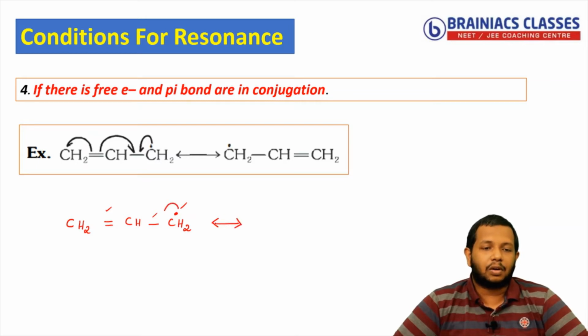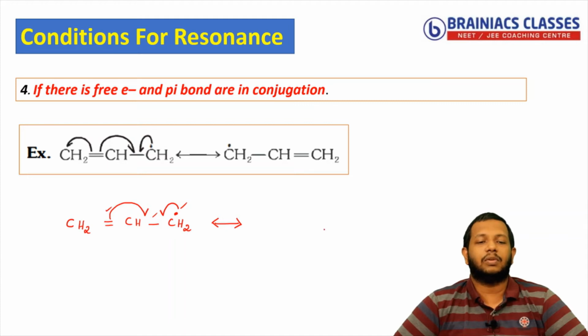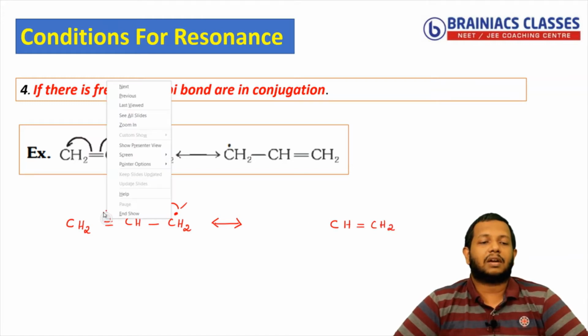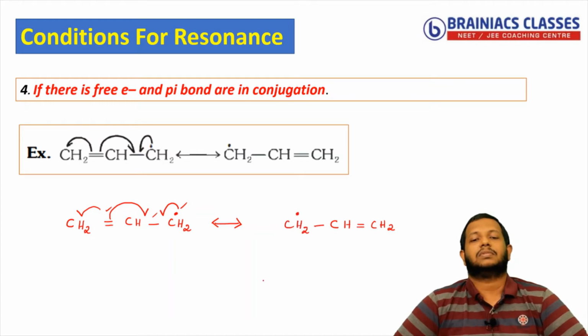The free electron will shift towards the pi bond. Then this pi bond, you know that it is made up of two electrons, correct? So one of the electrons of the pi bond will shift towards the free electron. So what will happen when two electrons combine? You will get a double bond here. So I can write CH double bond CH2. Then you have one electron left here, correct? So that will move here as a free electron. So you will get CH2 dot here, single bond. So this is what you will be getting.